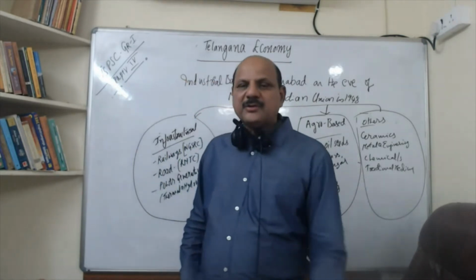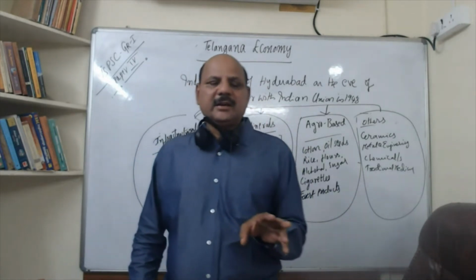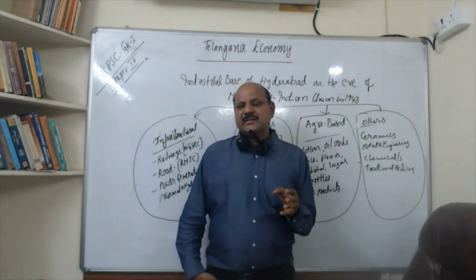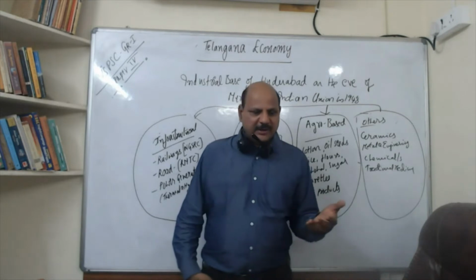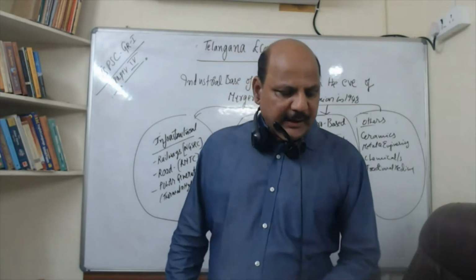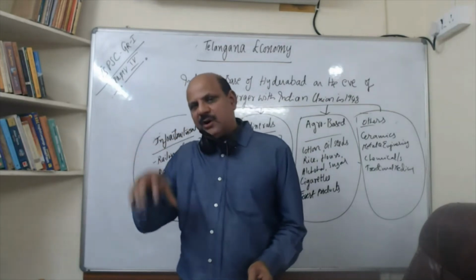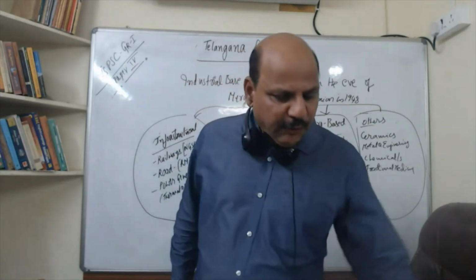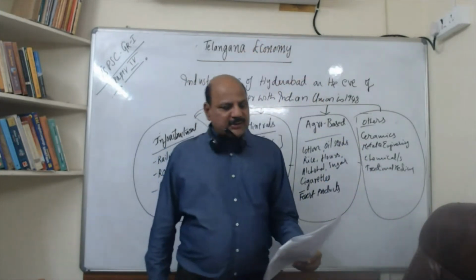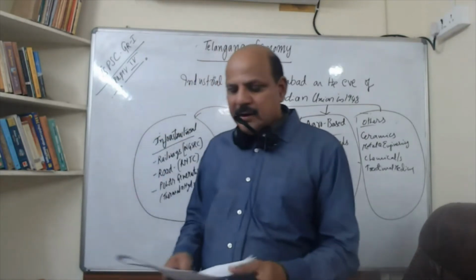Structure of economy means we have to see the primary sector, that is agriculture, then the secondary sector, that is the industries, and of course the tertiary sector, that is services. What is the growth and what are the schemes and all that we have to see here when we say structure of economy. But it's a broad thing here. Then the remaining chapters, they again detail what are the things we have to see. So here basically the focus is on sectoral trends in GSDP, per capita income, and of course income inequalities and poverty. That is how the main things have been given here in Unit 1.